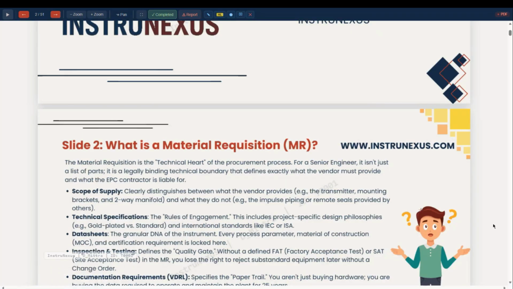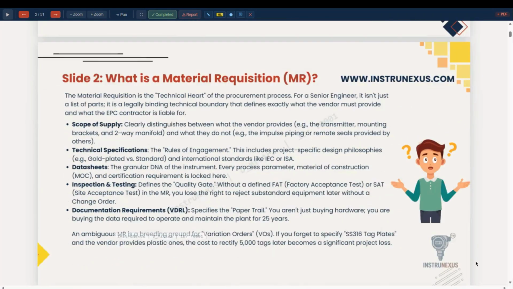That is the technical heart of the procurement process. It tells about the scope of supply, technical specifications, the rule of engagement, includes project specific design philosophies and international standards, codes and standards.